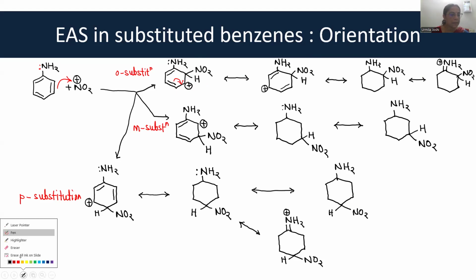Now next, still more resonating structures are possible. Okay, just see this double bond can move over here. Now, write the structure in such a way that you write the double bonds which are not changed first. This double bond is not changed in this electron transfer, so write that first. Now write the newly formed double bond. The newly formed double bond is here. Okay, so the positive charge comes over here.